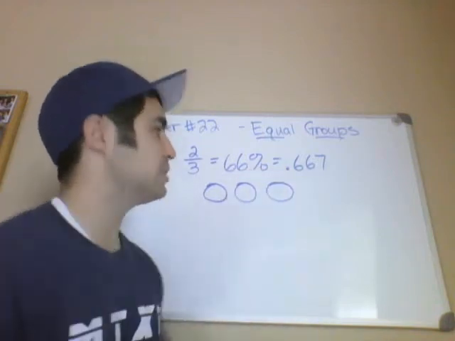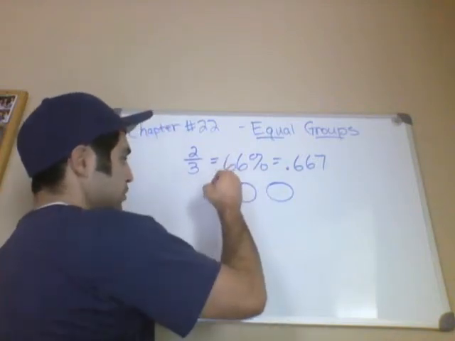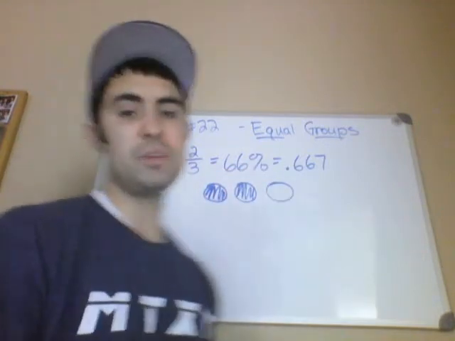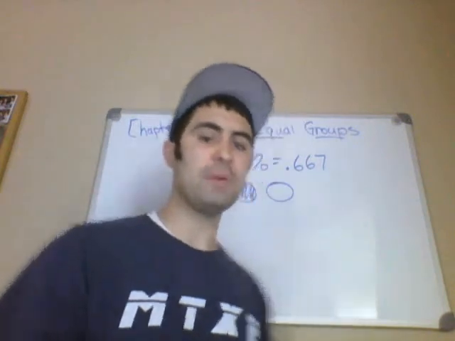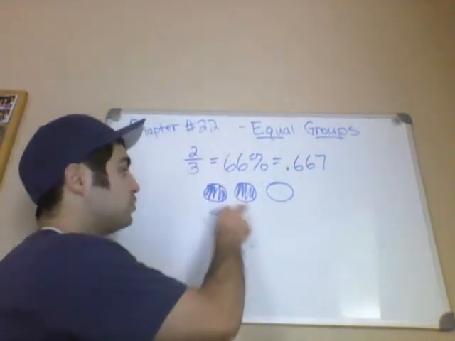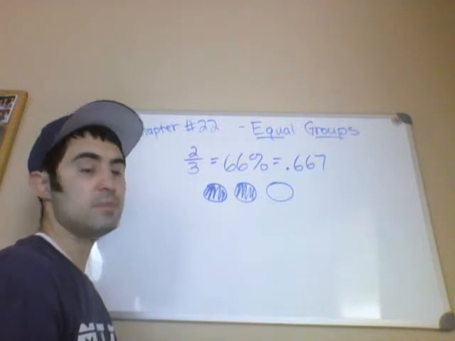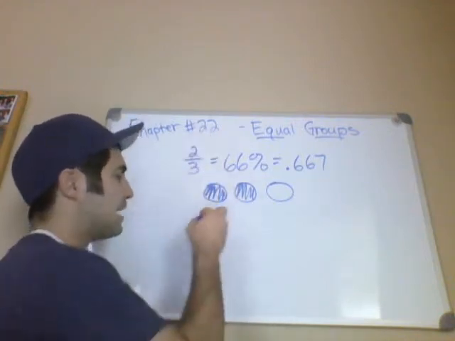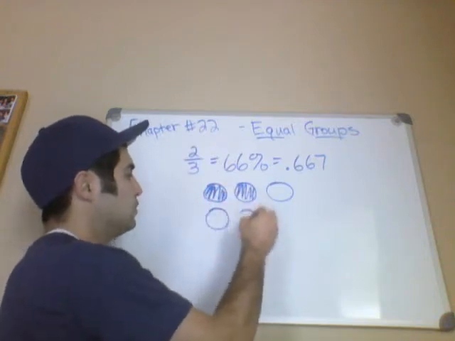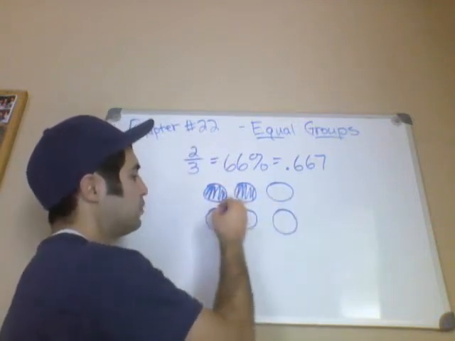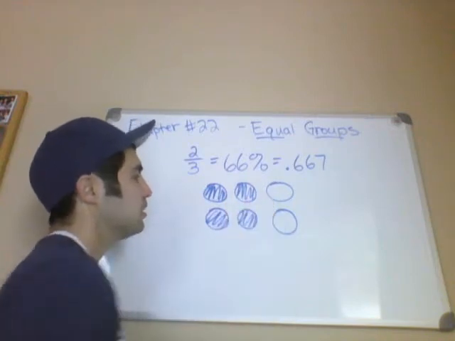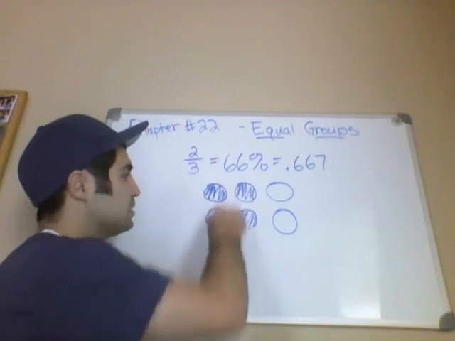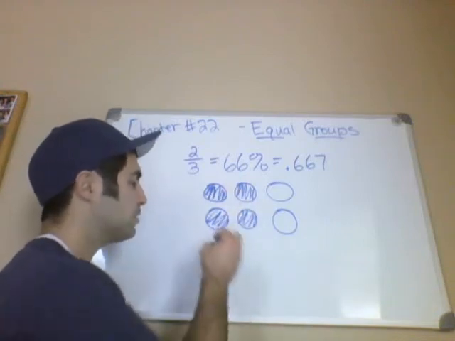Say these are musicians. So if this person plays guitar, and this person plays guitar, and this person plays some other instrument, could be drums, trumpet, whatever. That would mean 2/3 of these musicians play guitar. Okay, so if we continued this pattern, 2 musicians out of 3 play guitar. If we have 6 musicians, that means 4 of them would be guitar players.